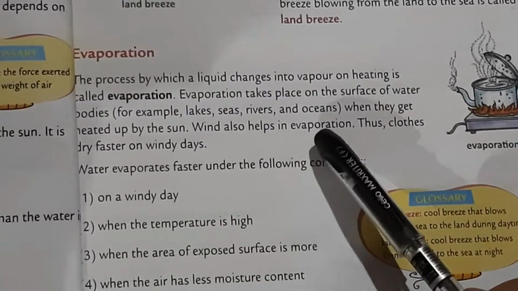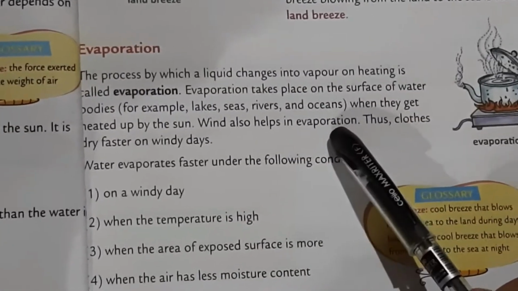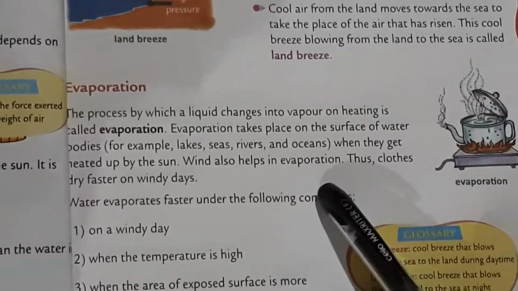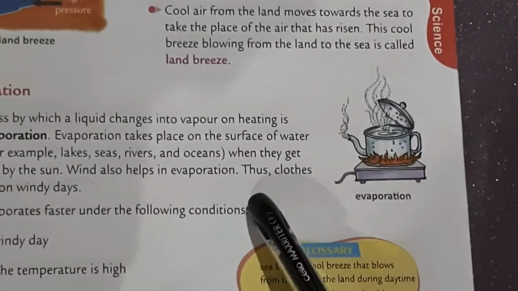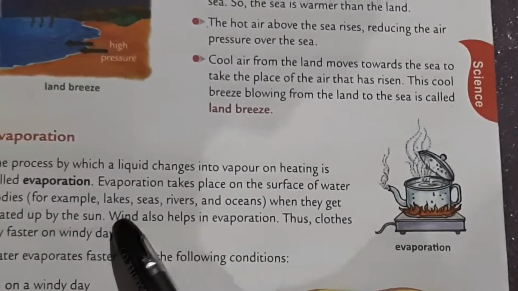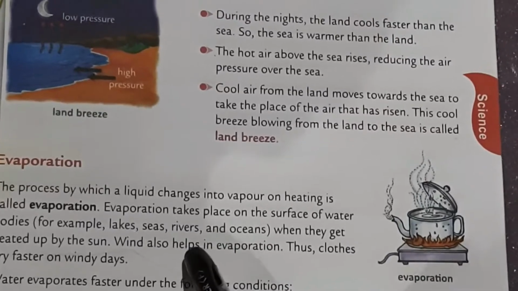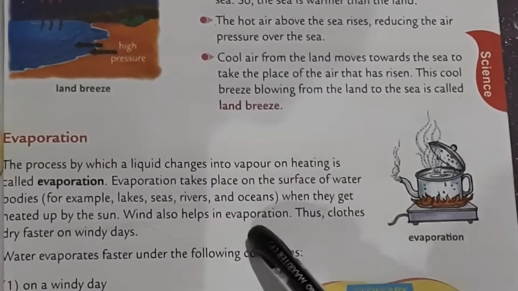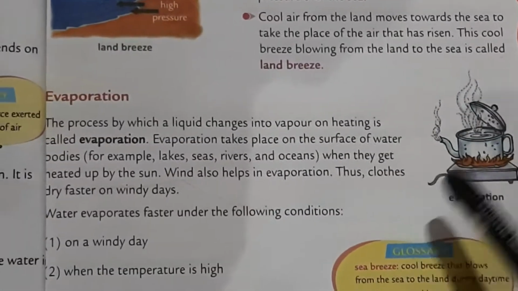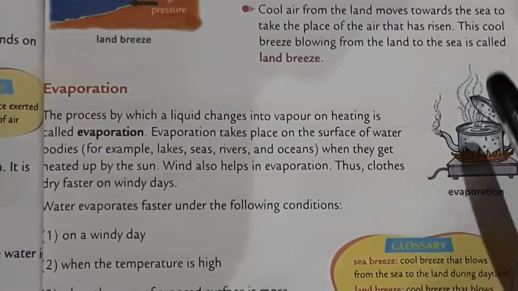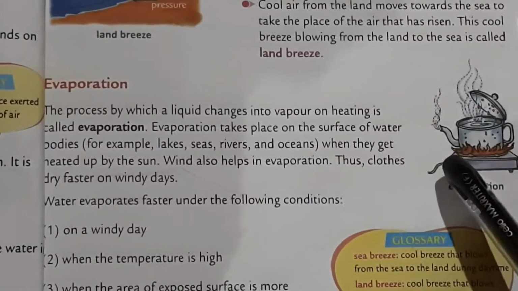Evaporation means liquid changes into vapor on heating. So evaporation takes place on water bodies like lakes, seas, rivers and oceans. When these water bodies get heated by the sun, the vapor rises up in the air, then evaporation takes place.